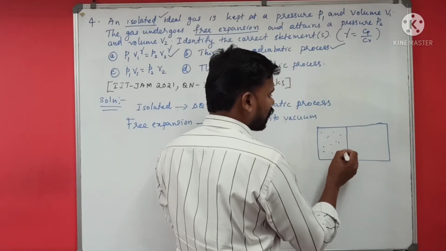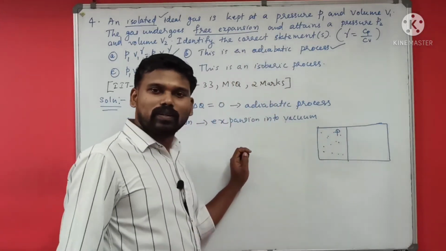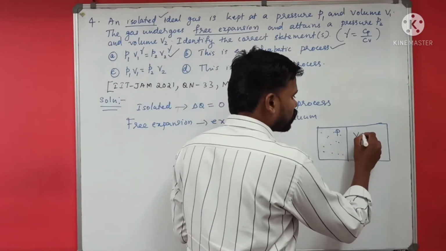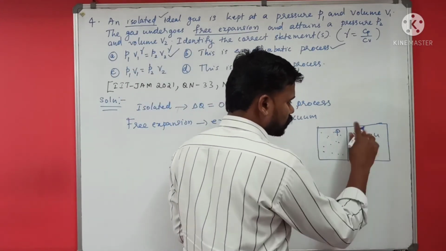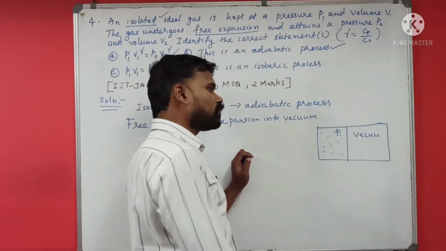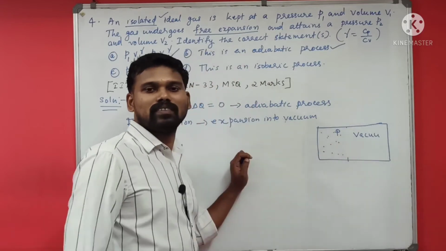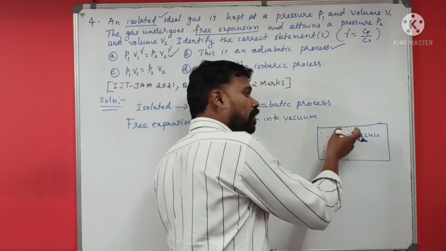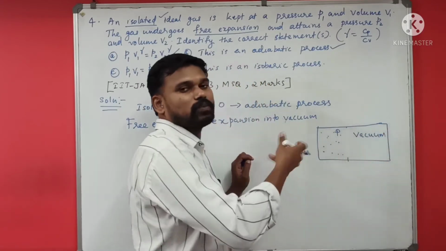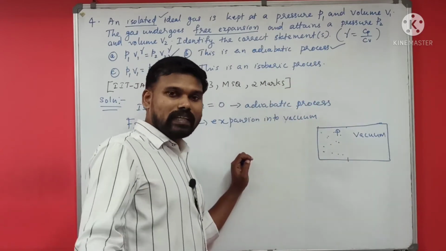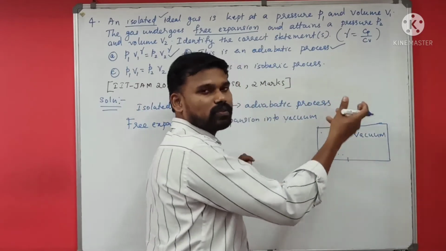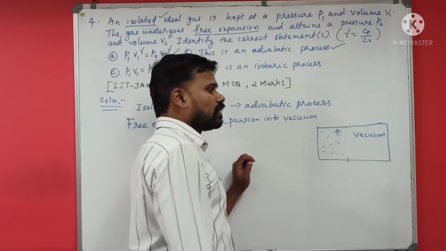In this chamber there is a gas at a particular pressure. Suppose here there is vacuum. Suppose you remove this barrier, the wall, what happens? This gas will expand into vacuum. It's a free expansion because here the pressure was 0.